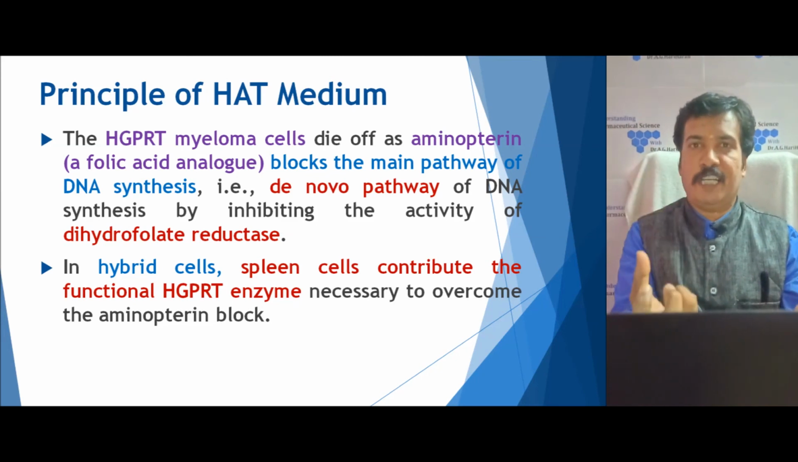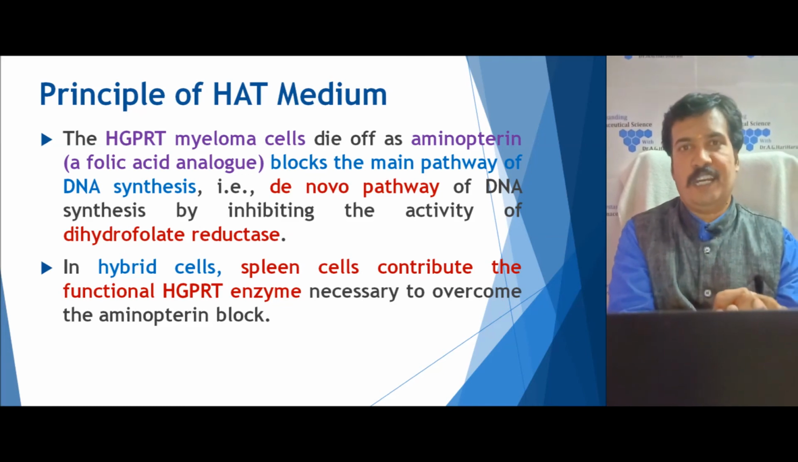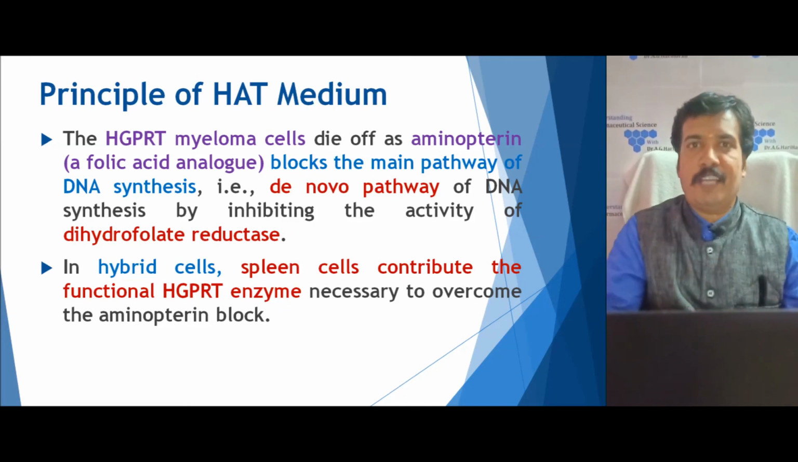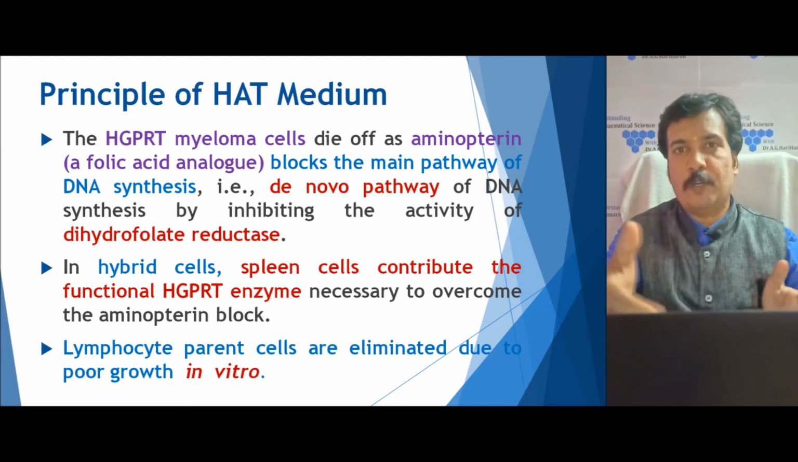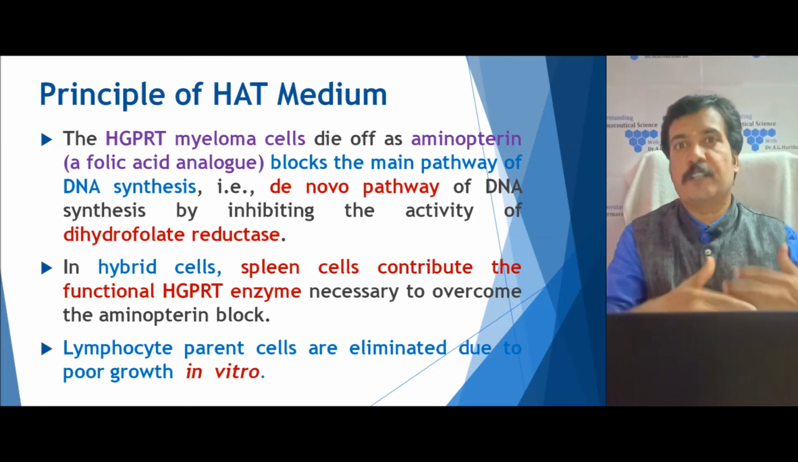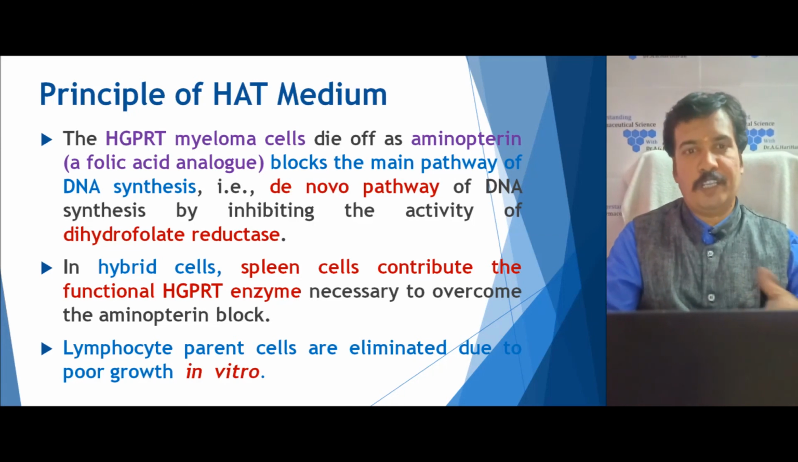Whereas the hybrid cells between the myeloma and the lymphocytes, the lymphocyte carries the positive gene, that is the HGPRT positive gene. That means it has the ability to synthesize DNA through the purine salvage pathway. So it produces DNA and it will survive. Both the hybrid cells and the lymphocytes can survive in the HAT medium. But the lymphocyte will slowly grow, whereas the hybridoma cell, because of its cancerous nature, grows faster. So the lymphocyte is eliminated by poor growth in vitro.